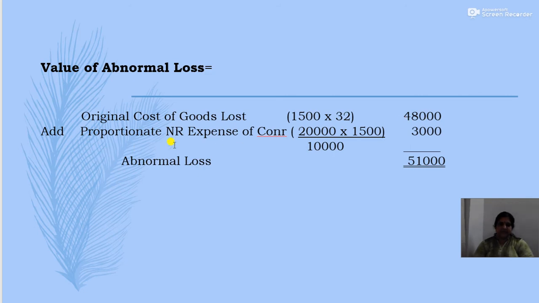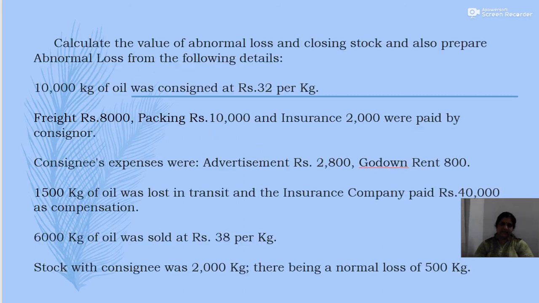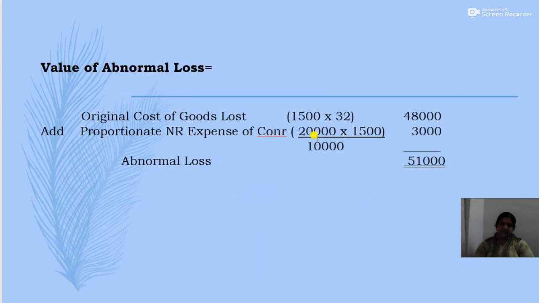Then add proportionate non-recurring expenses of consignor. So the total expense of consignor is 8,000 plus 10,000 plus 2,000, that is 20,000. So 20,000 into abnormal loss 1,500 divided by total goods sent 10,000. So that comes to 3,000. So the value of abnormal loss is 48,000 plus 3,000, that is 51,000.